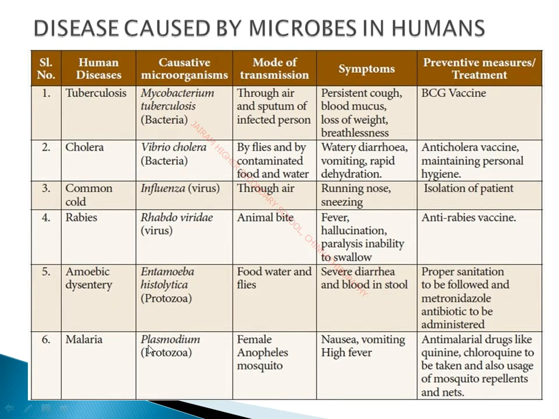And in Plasmodium species itself, we have 4 different categories: Plasmodium vivax, Plasmodium falciparum, Plasmodium ovale, and Plasmodium malariae. These 4 species can cause malarial diseases, and within that itself, Plasmodium falciparum can cause a deadly disease, and it proves to be fatal. So fatal means it can lead to death, so that is called fatal. So 4 species of Plasmodium are able to cause a disease called malaria, and female Anopheles mosquito is just the carrier of the disease. It's not actually the causative organism of the disease.